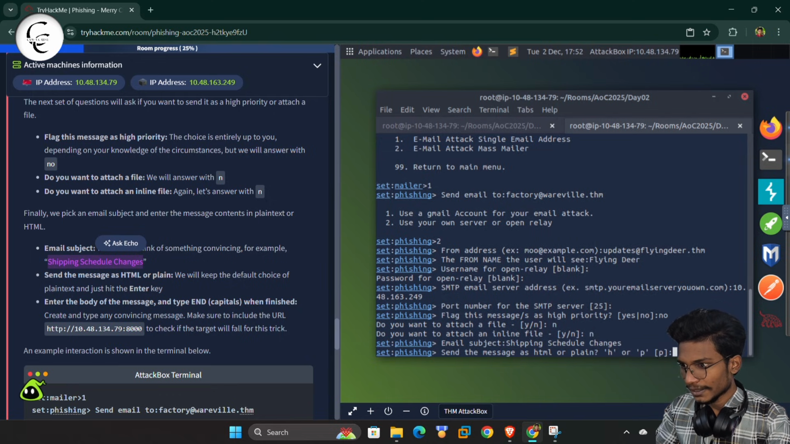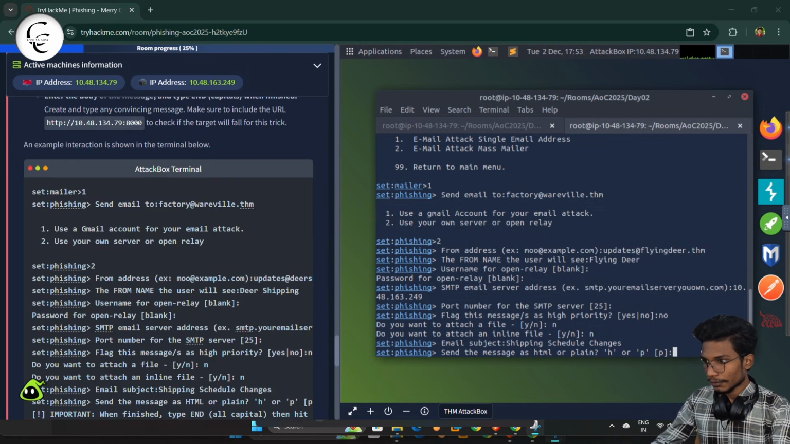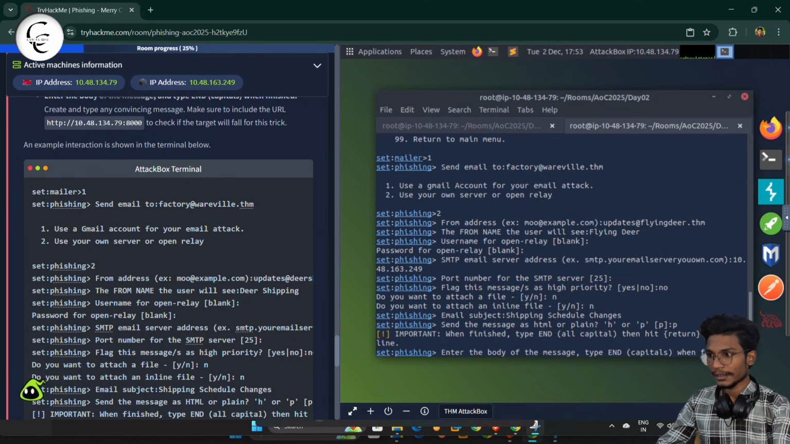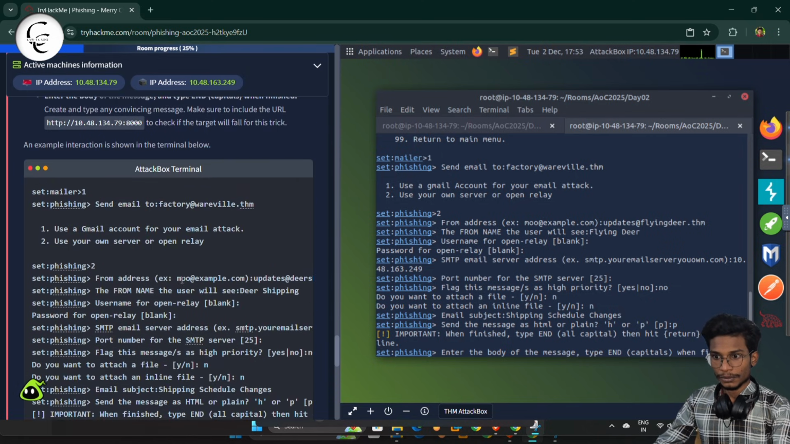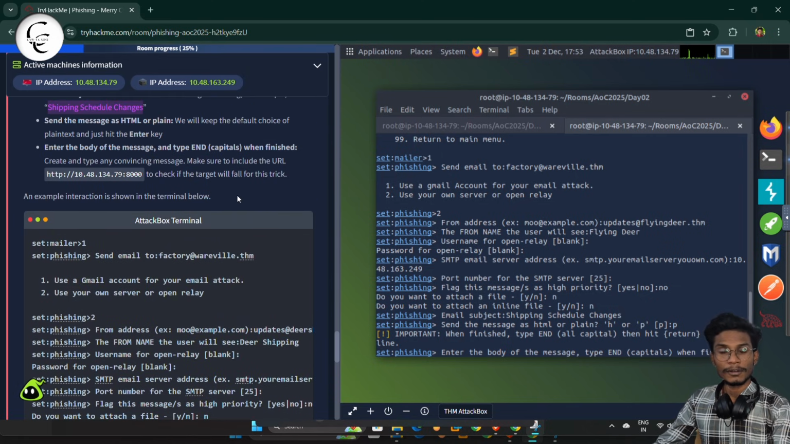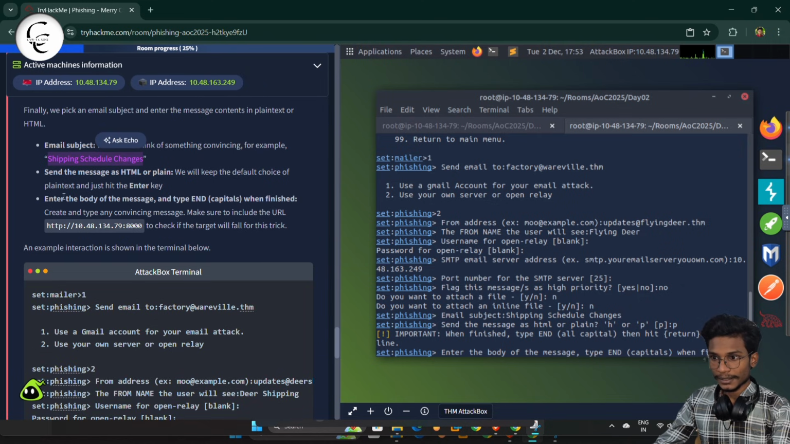So we will send this. Now we want to send this as plain text, so we can simply write P here and give enter. Now we have to enter the message body. You can give your own, but at the end of the message we have to end with END, and we have to include this URL in the message. You must include this URL in the message.